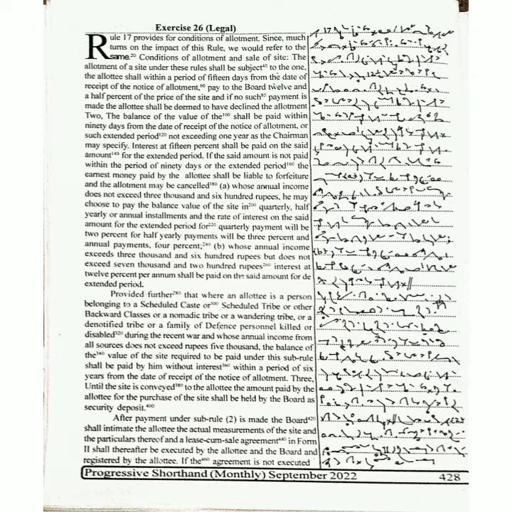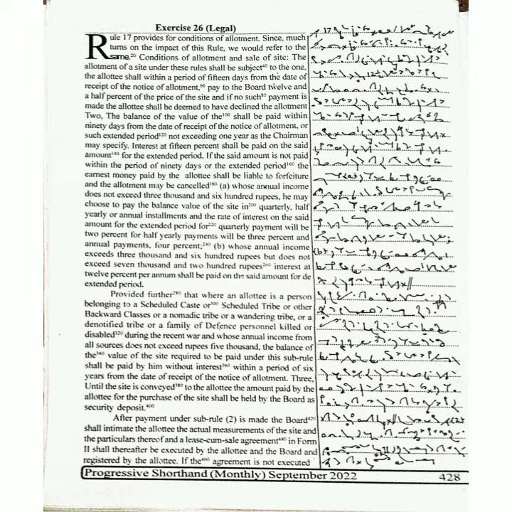Provided further that where an allottee is a person belonging to a scheduled caste or scheduled tribe or other backward classes, or a nomadic tribe or a wandering tribe or a denotified tribe or a family of defense personnel killed or disabled during the recent war, and whose annual income from all sources does not exceed rupees 5,000, the balance of the value of the site required to be paid under this sub-rule shall be paid by him without interest within a period of 6 years from the date of receipt of the notice of allotment.